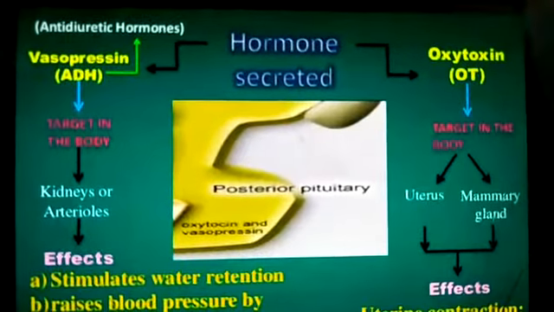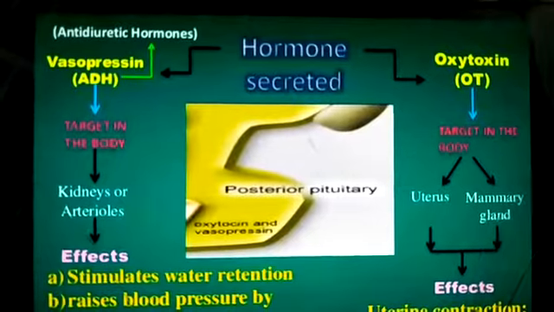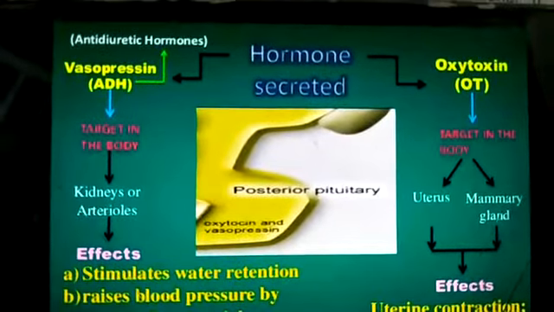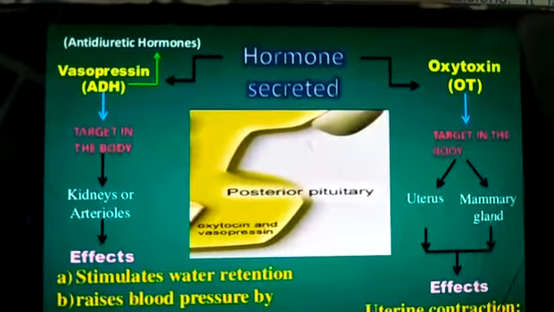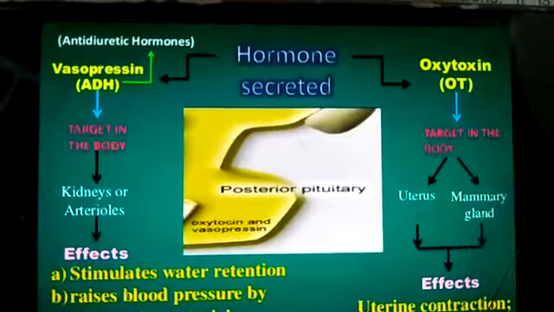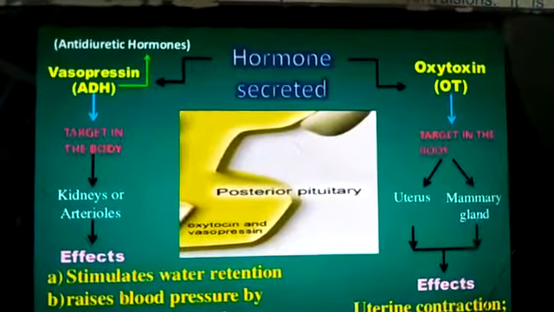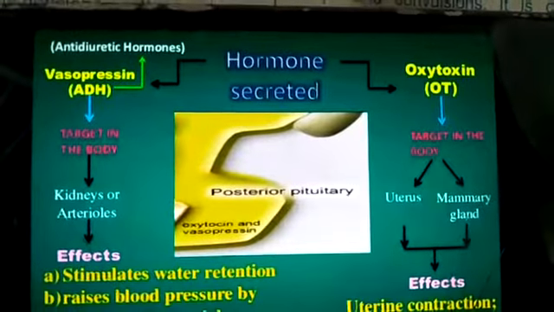So the posterior part of the pituitary gland produces two hormones. Number one is vasopressin and the second one is oxytocin. This gland stores and secretes these hormones. Vasopressin is also known as antidiuretic hormone, and the other hormone that we are going to discuss here is oxytocin.